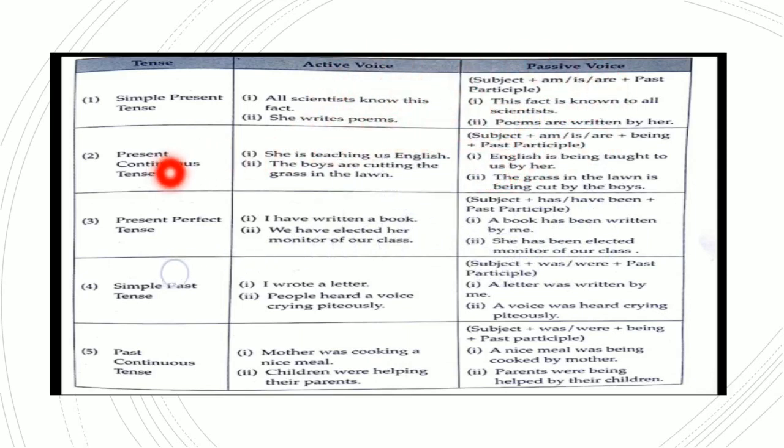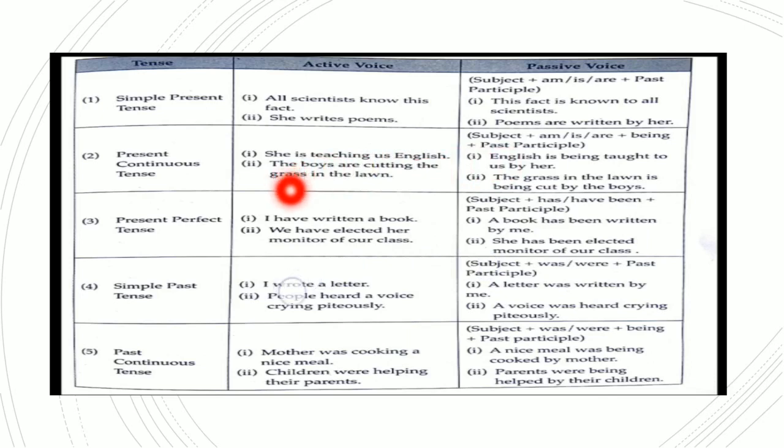Then present continuous tense: she is teaching us English. English is being taught to us by her. The pattern becomes subject plus am, is or are. Here, whenever the verb is in the ing form, it will take is being, followed by the past participle. The boys are cutting the grass in the lawn. The grass in the lawn is being cut by the boys. Being cut.